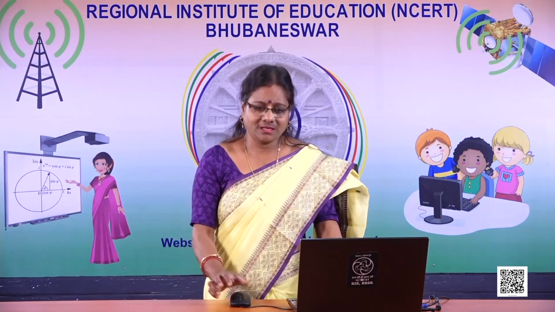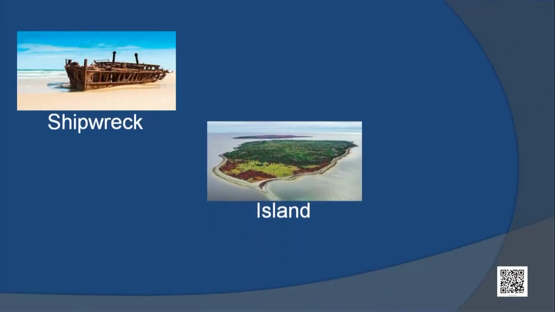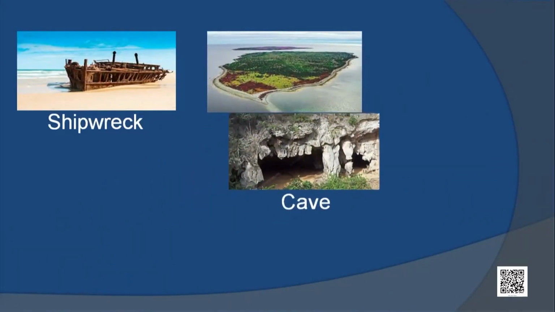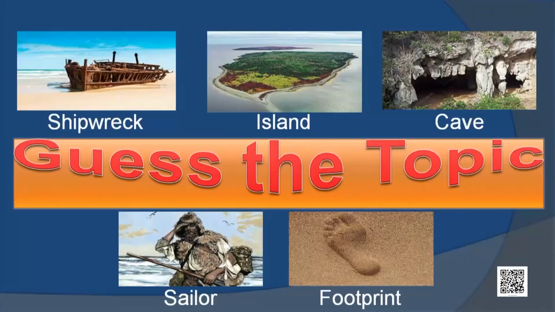Here we will see the picture of a shipwreck. What is a shipwreck? When the ship is destroyed by the sea due to storm or some accidents. You are seeing an island. Do you know what an island is? A piece of land that is surrounded by water from four sides. You are seeing the picture of a cave where the wild animals in the forest dwell or stay.